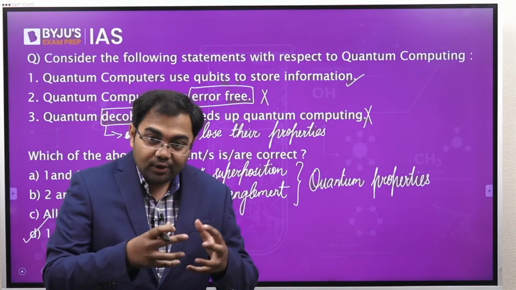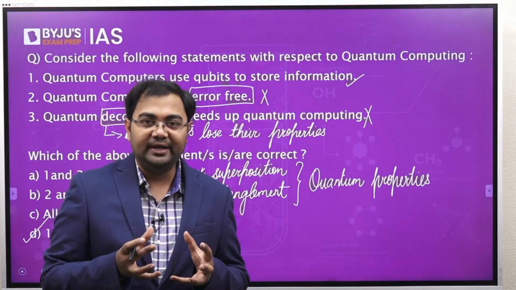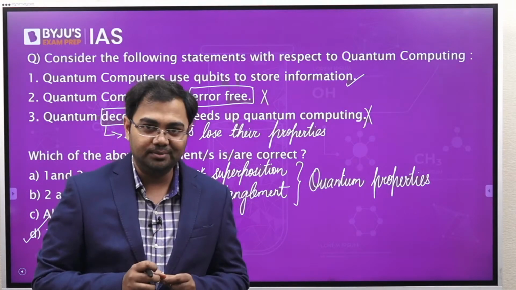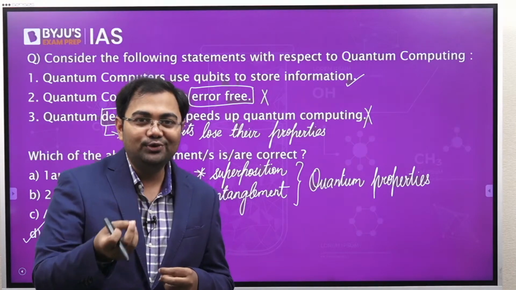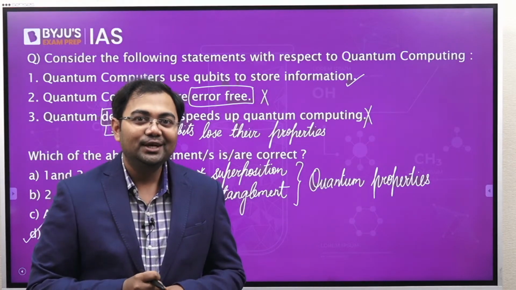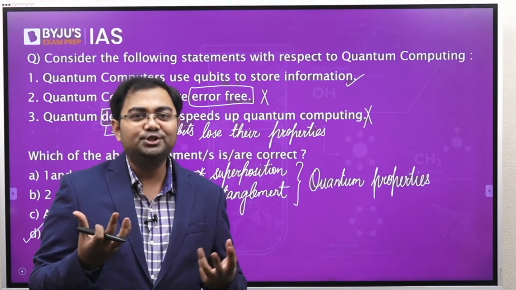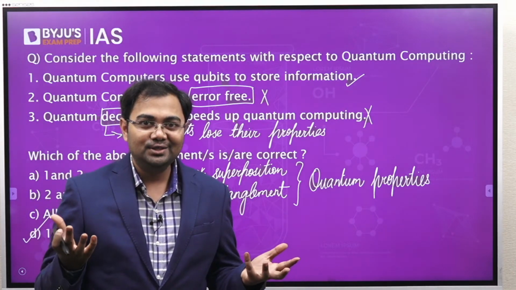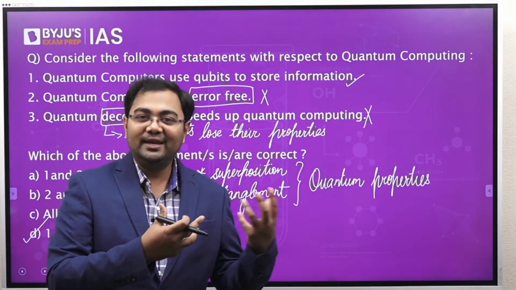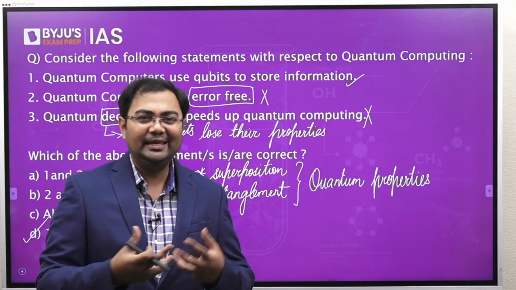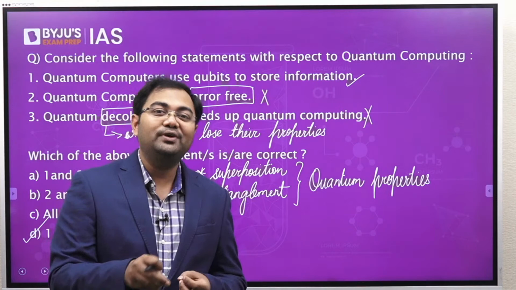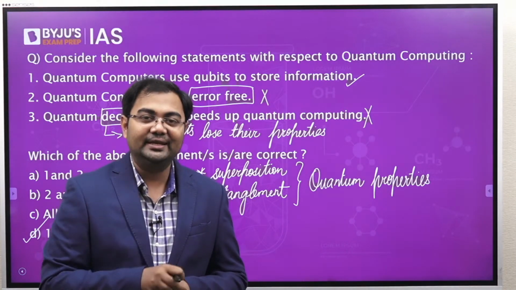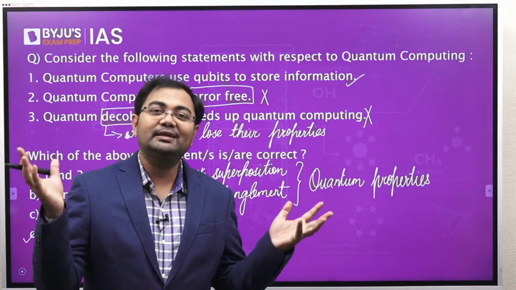All their properties are linked in this manner that unless you know them, you do not know them. For example, if you talk about me, unless I tell you from which studio I am taking your lecture, you can assume that I am taking the lecture from everywhere. I may be taking the lecture from Kolkata, or Delhi, or Mumbai, or Chennai, or Bangalore, or wherever. Unless I tell you where I am taking the lecture from, you can assume that I am taking it from everywhere.